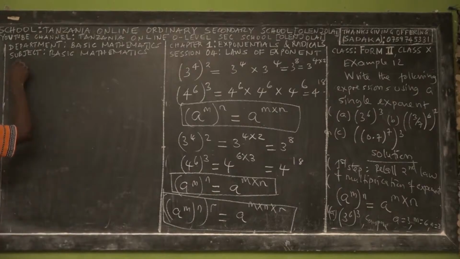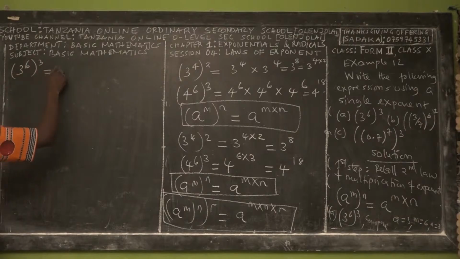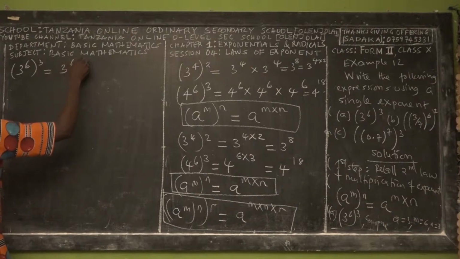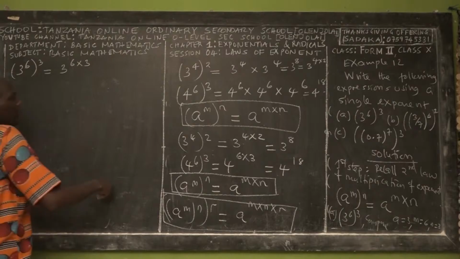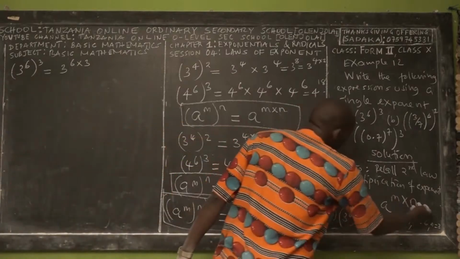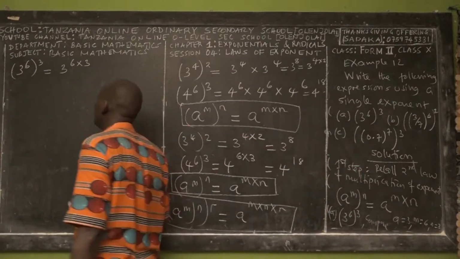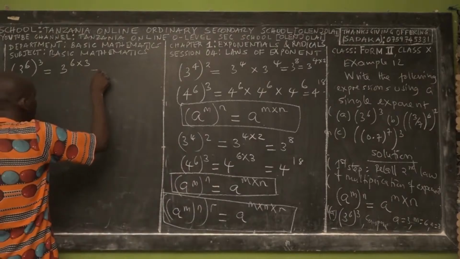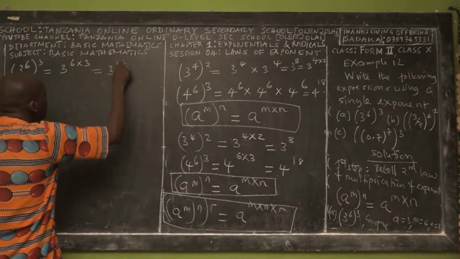So we have been given 3 power 6, raised to 3. This is equal to 3 power 6 times 3. Right? Yes. Because on the right hand side it is m times n, so we multiply the exponents. So 6 times 3, what do we get? 18.